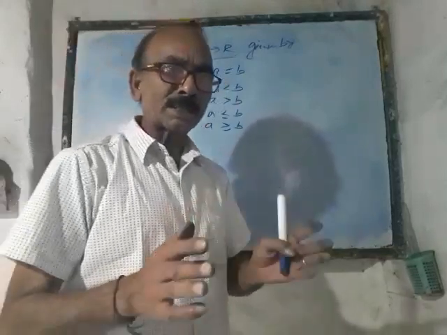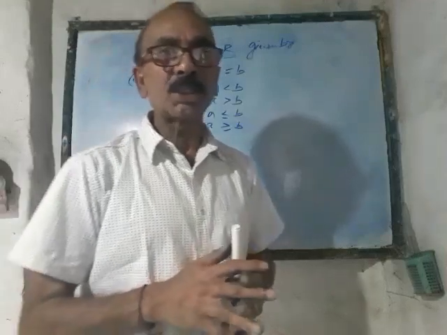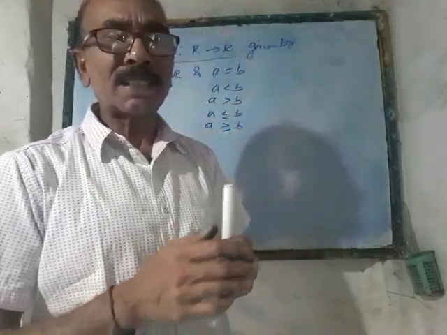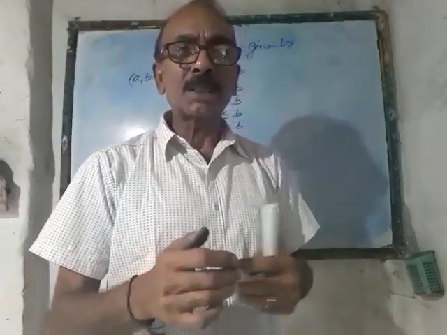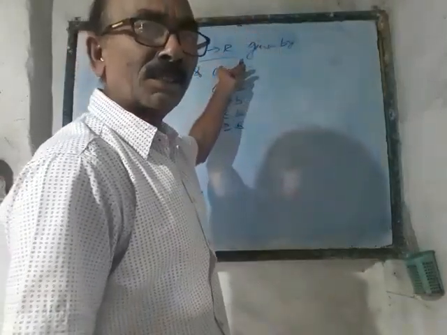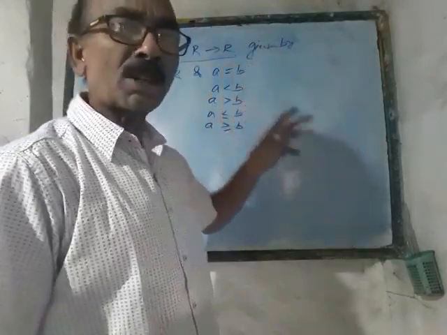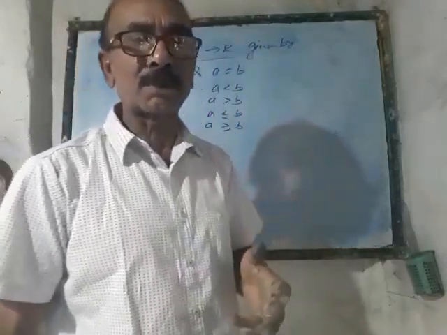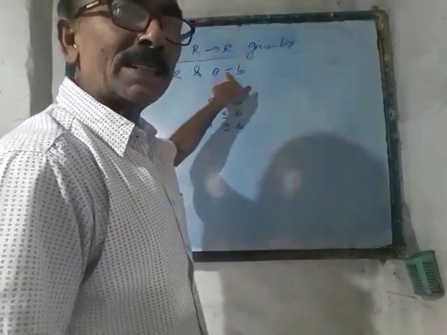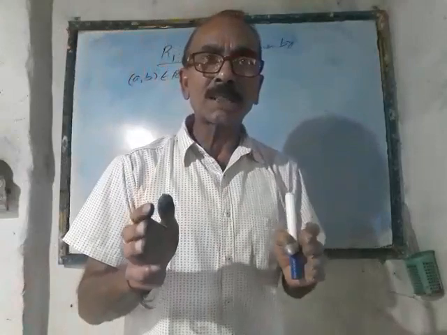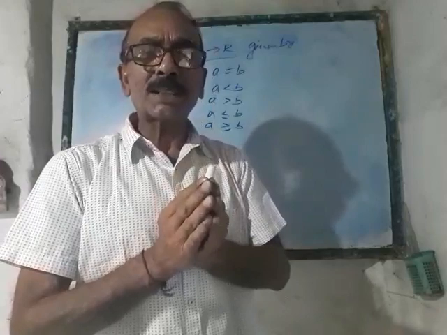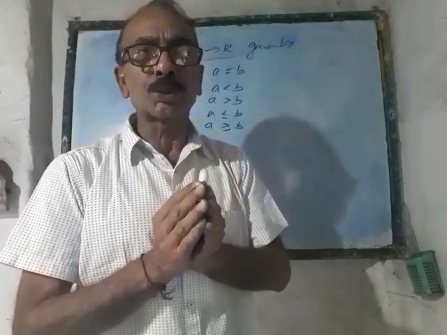I must warn you that every time you are not going to be provided a finite set containing a few elements, so that you could write A cross A immediately and check whether the given relation is reflexive or not. Here the given set is an infinite set, and on the basis of some logic you can very well conclude whether it is reflexive or not. The very simple logic is that whenever we say a = b, what is to be done for a reflexive relation? We have to relate every element with itself, with the given relation, and check whether this relation holds true or not.